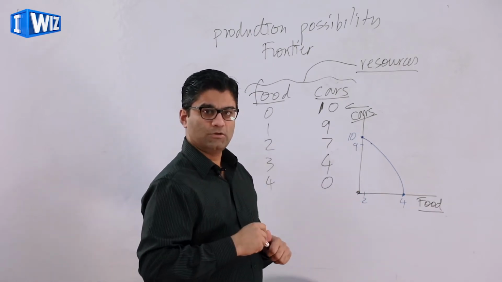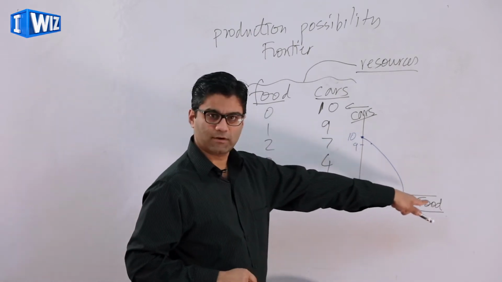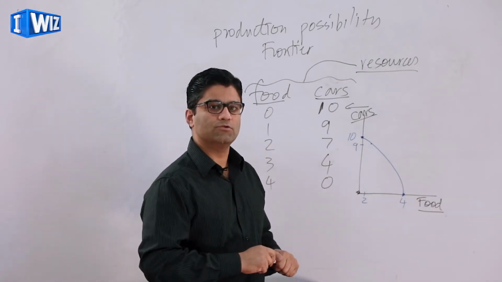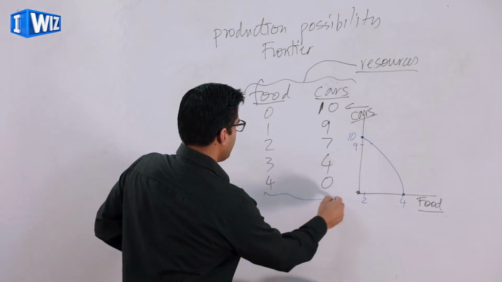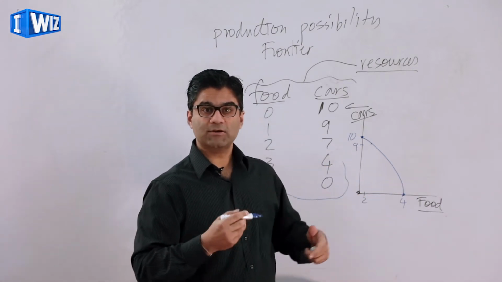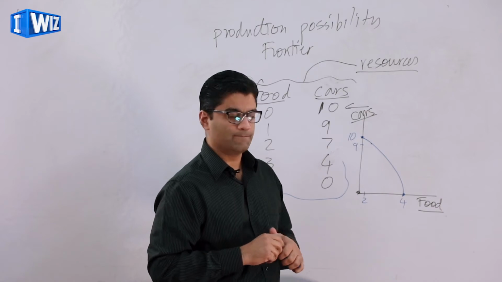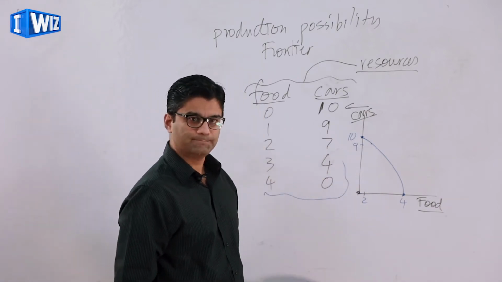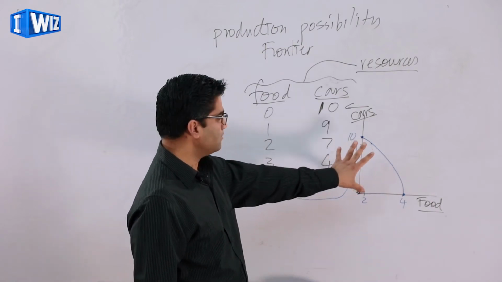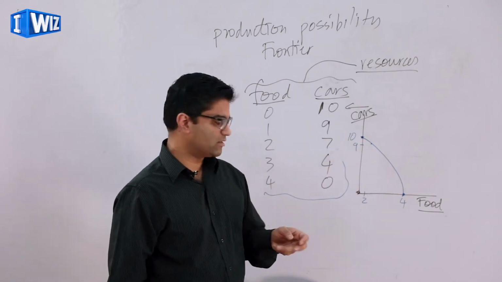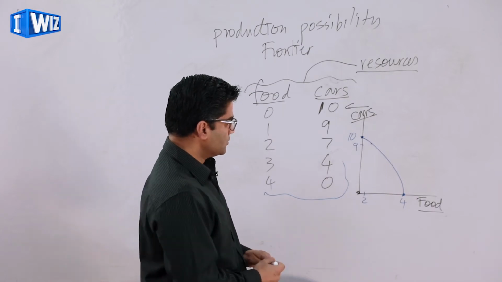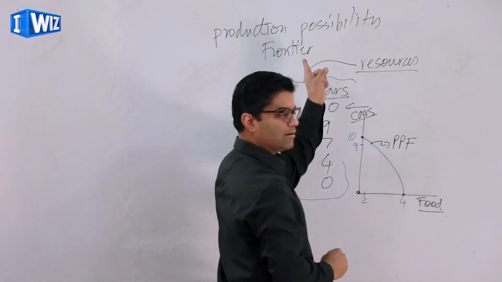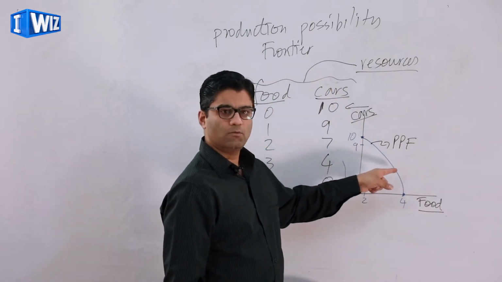As practice, I've given you the outline of the graph, and I've given you 3 out of the 5 points. You should try to put the remaining points on this graph to make sure you understand the relationship here before we talk about some concepts relating to the production possibility frontier. So that's the model. Now there are a few important concepts that we're going to talk about within the model. This line, which is the PPF or the production possibility frontier, tells us what?